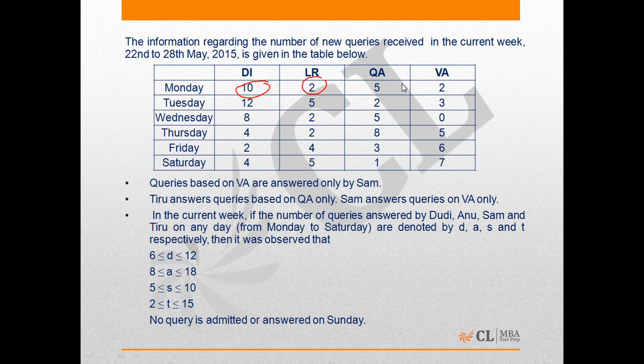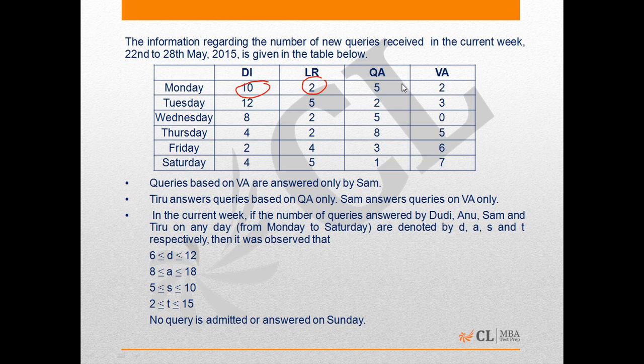It is also given that queries based on VA are answered by Sam. Teru answers queries based on QA only, and Sam answers queries on VA only. This is important. Sam is the only person who is responsible for VA queries, and he does not answer queries from any other areas. And it is also known that Teru answers queries based on QA only. He does not answer queries from any other subject areas.